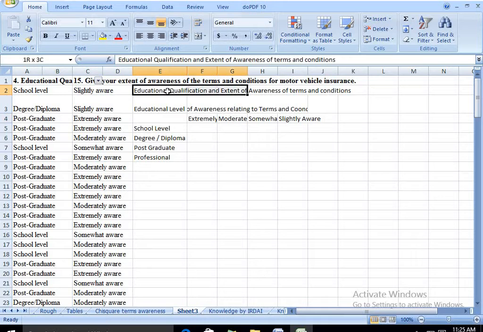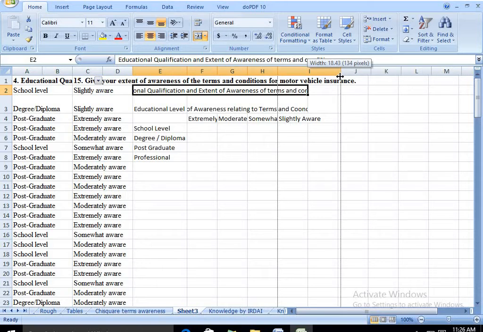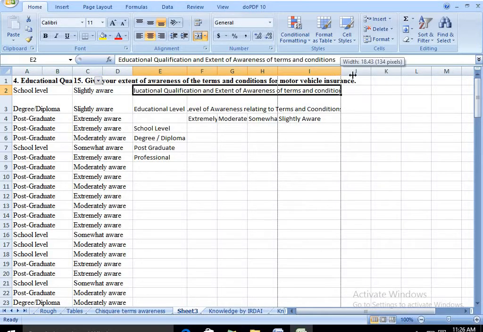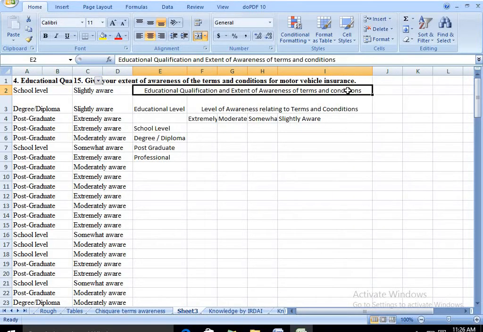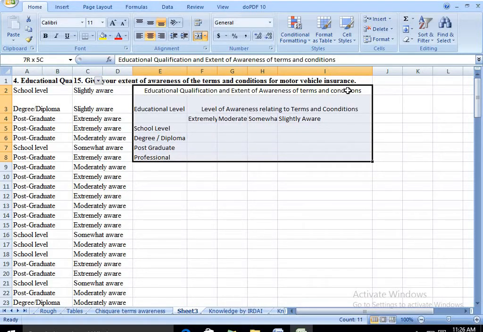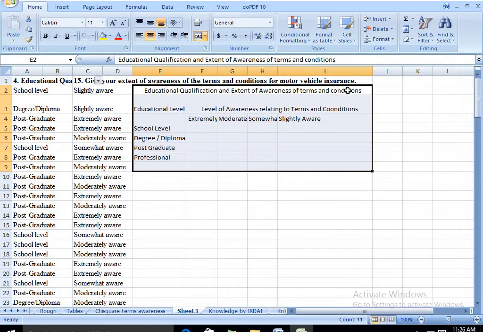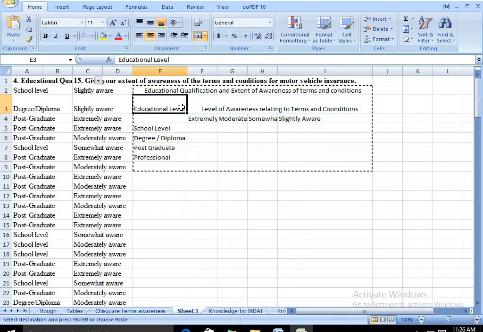Now this also needs to be centered. You choose the columns and use merge and center. This also needs to be aligned, so you can use your shift key plus arrow keys to extend the topic space. If you need one more row for a table column heading, we just shift it downwards.